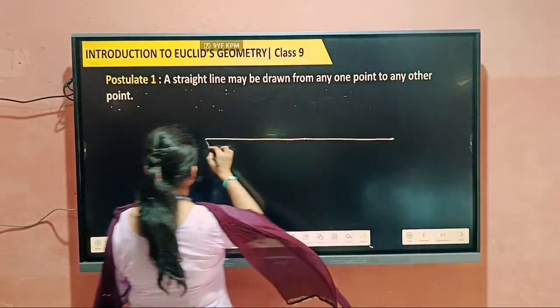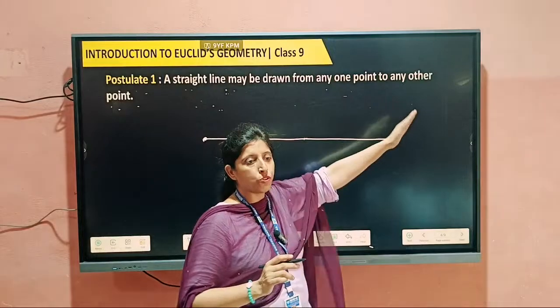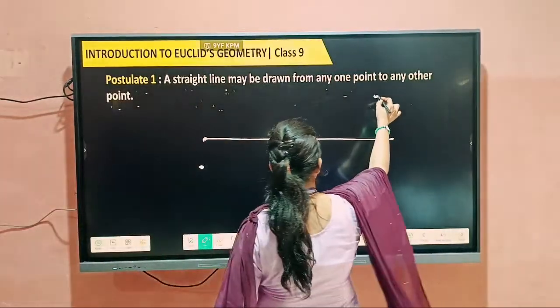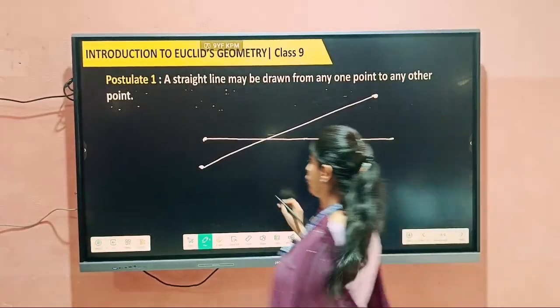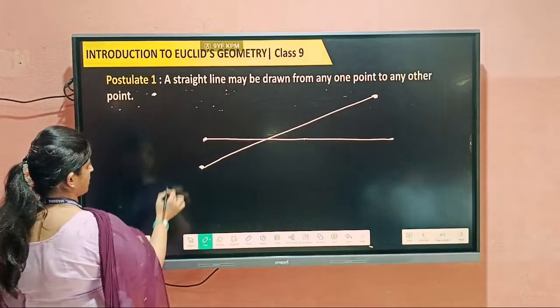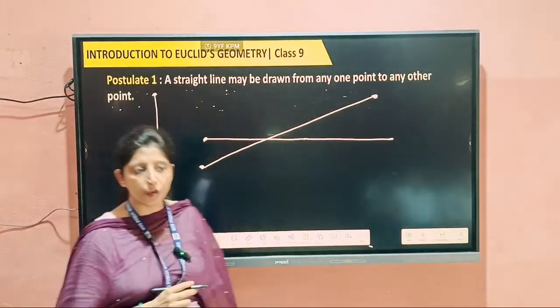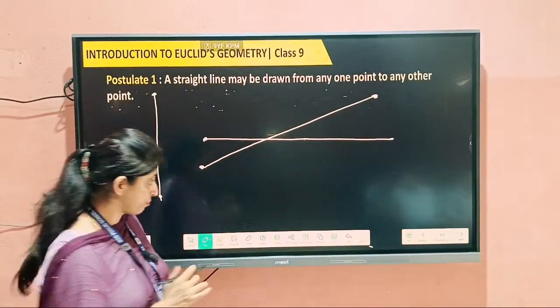Like this, right? This is a straight line. We can draw this line from any point to any other point. Suppose one point is there, other point is there. We can draw a straight line from one point to the other, like this only. If one point is here and the other is here, we can draw one straight line from one point to the other, right? This is the postulate without any proof.